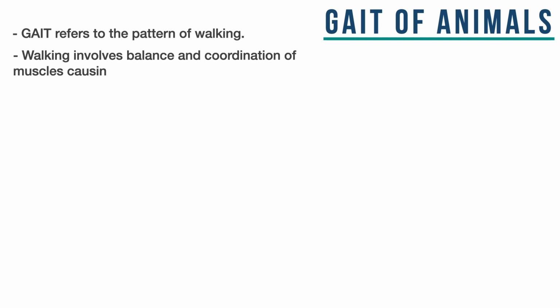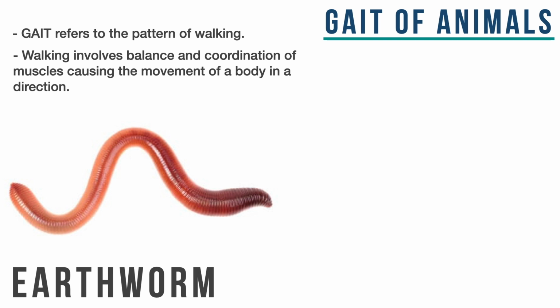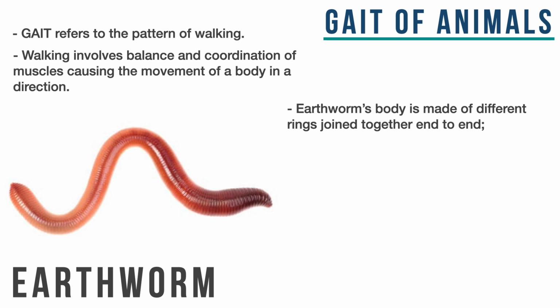And although walking appears to be a simple act, it requires precise balancing of various components in the body. So let's get to know about earthworms first of all. This is how they look like. An earthworm's body is made up of rings throughout. They do not have any bones whatsoever.